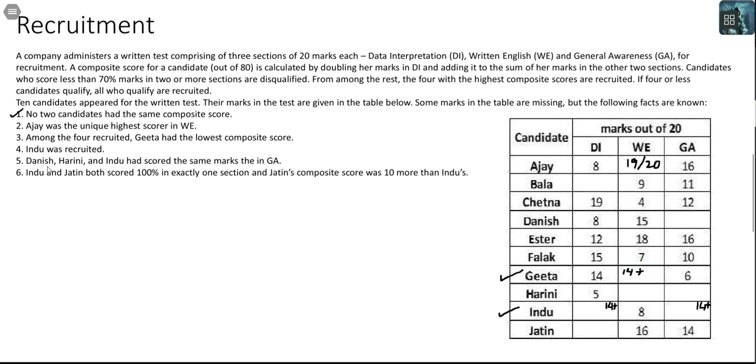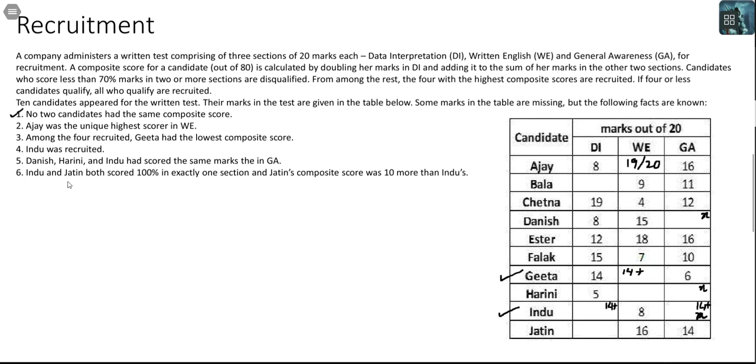Danish, Harini, and Indu had the same marks in GA. Danish, Harini, and Indu. So this is X, this is also X, and this is also X. These three are the same.